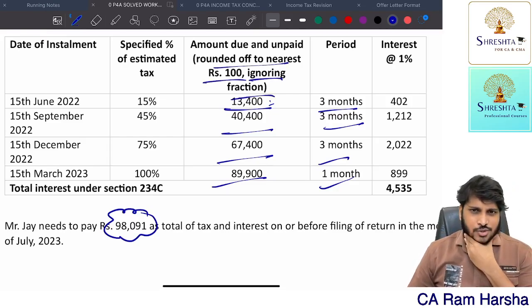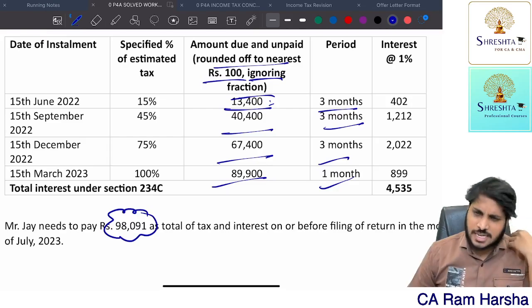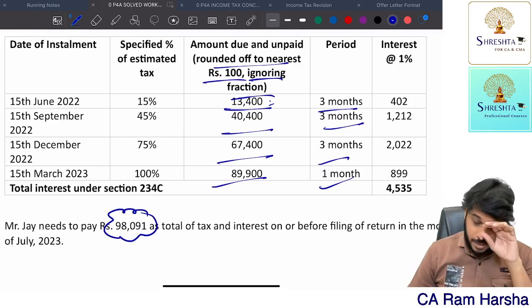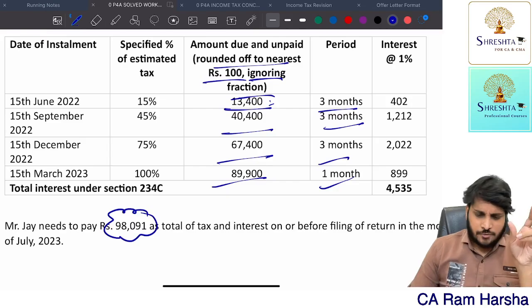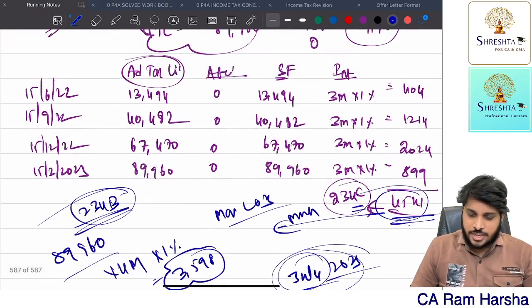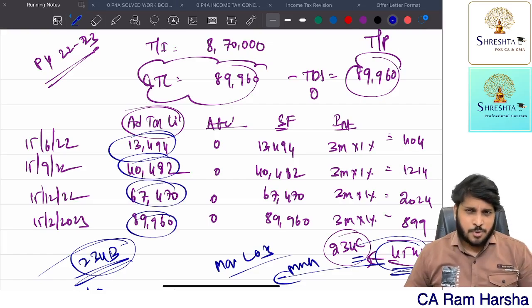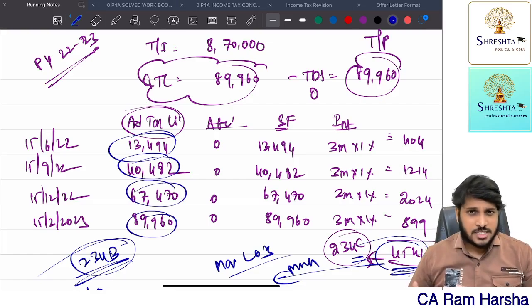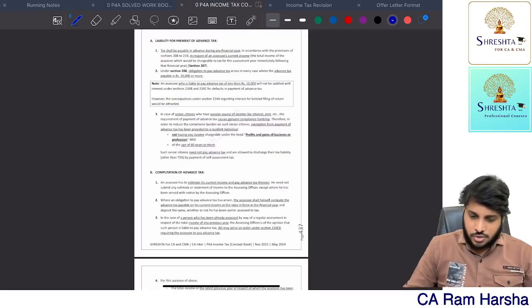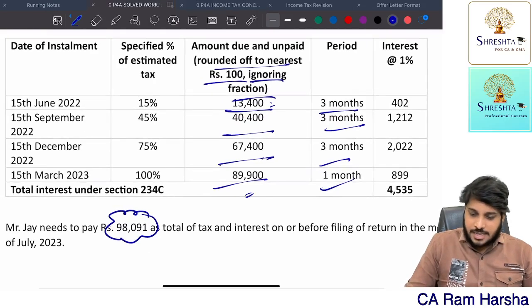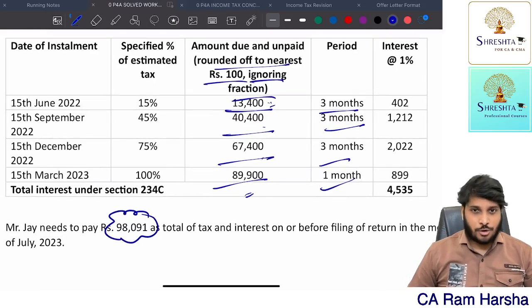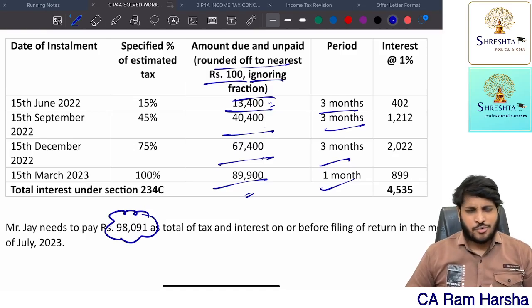Because for advance tax, there is a provision which says that the advance tax installment amount that you have to pay should be rounded up to the nearest 100 rupees. So accordingly, they applied that logic and rounded off to the nearest 100 rupees. Getting it? Even if you did not round off, nothing is wrong.